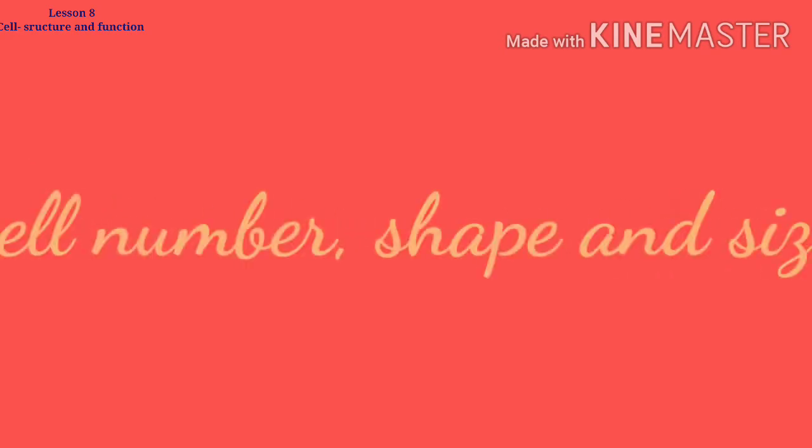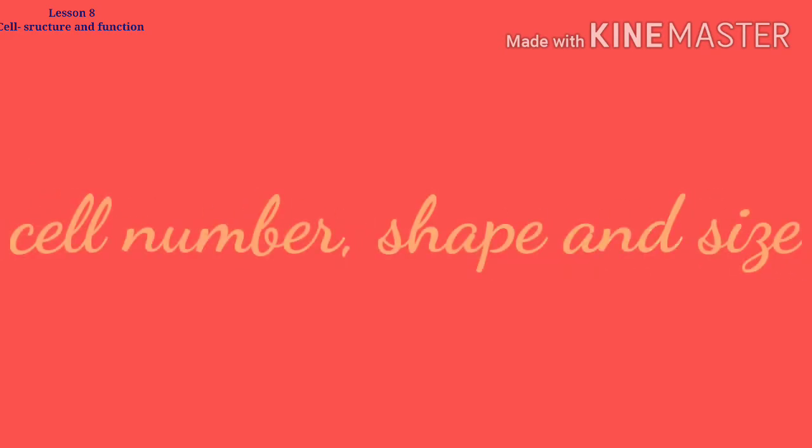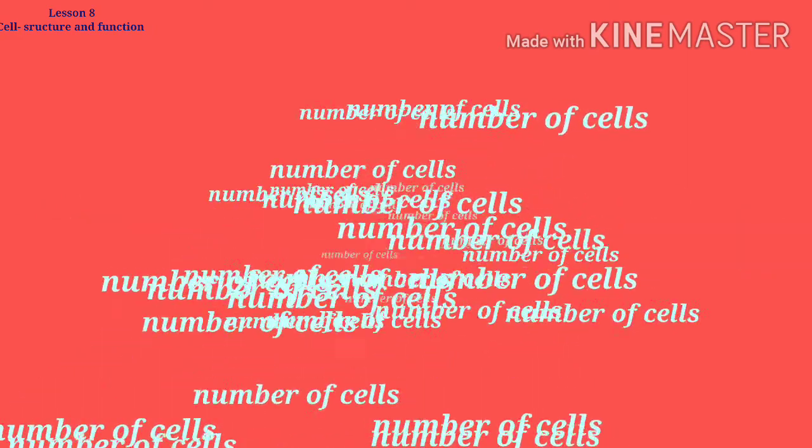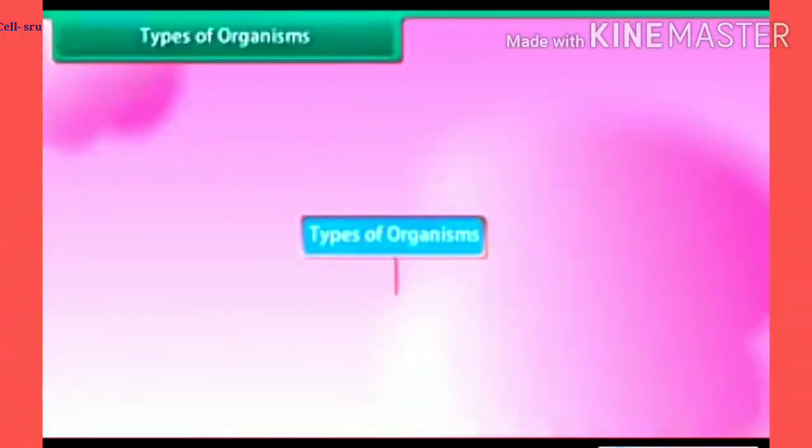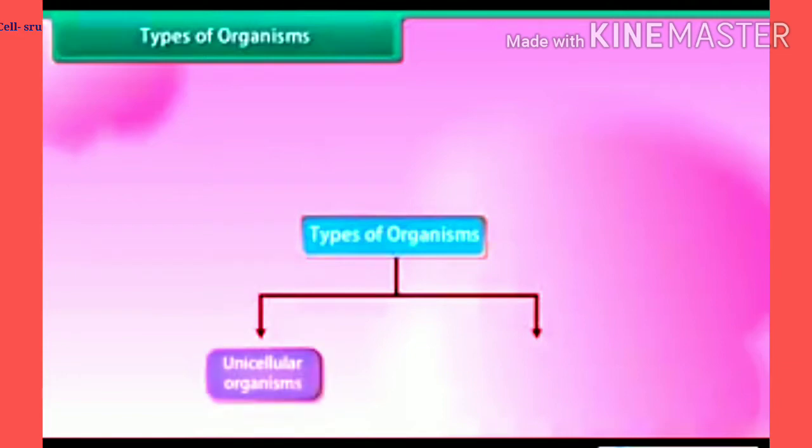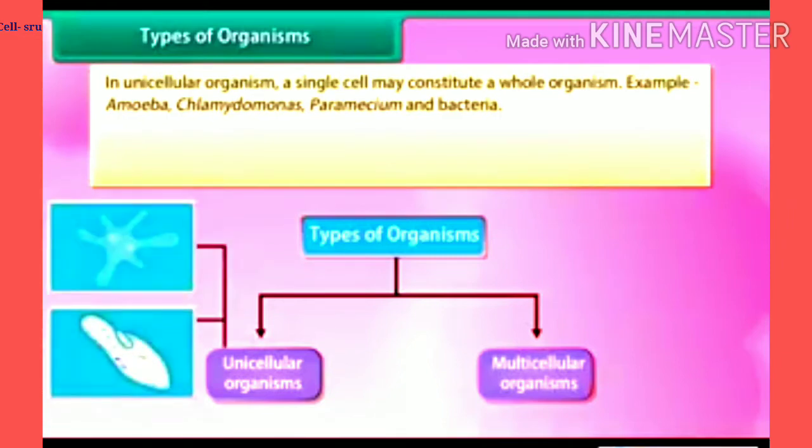Next topic is cell number, shape and size. There are millions of living organisms. They are of different shapes and size. Their organs also vary in shape, size and number of cells. On the basis of cell number, organisms are divided into two types: unicellular organisms and multicellular organisms. Unicellular organisms are the organisms whose body is made up of only one cell.